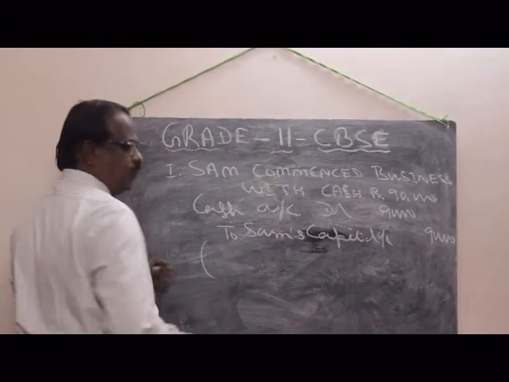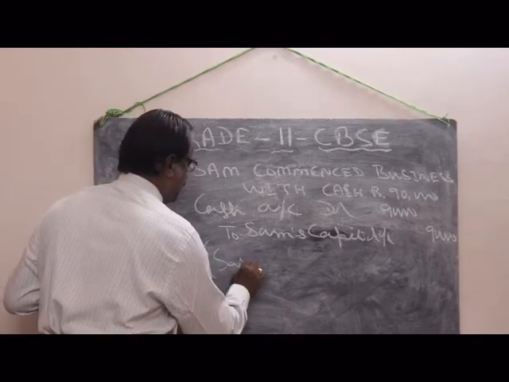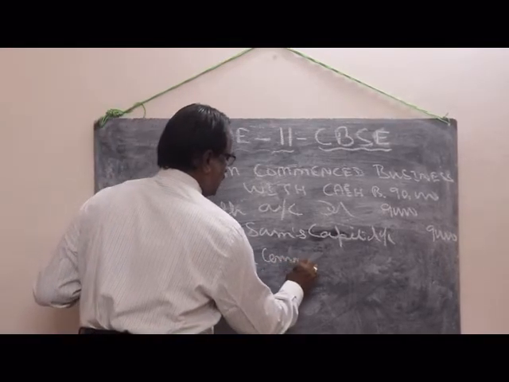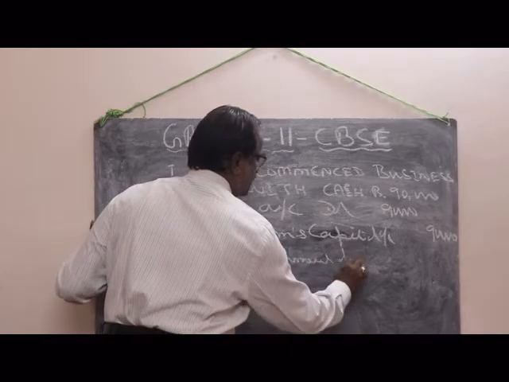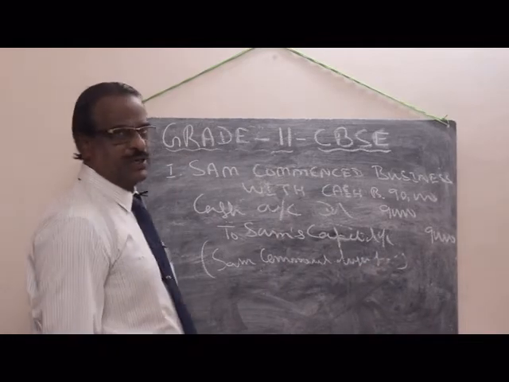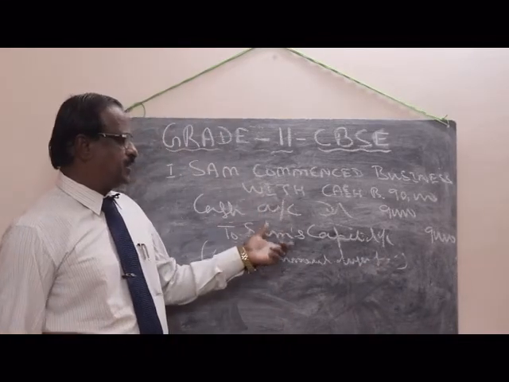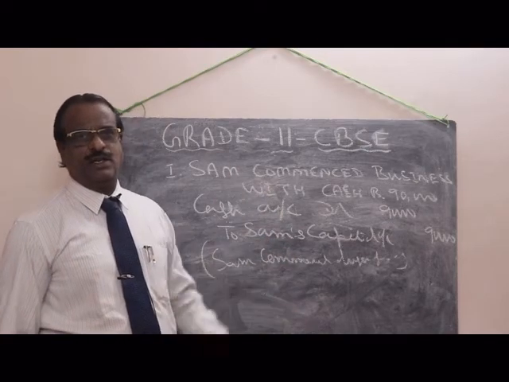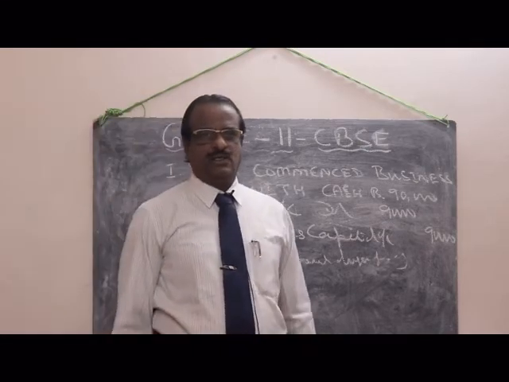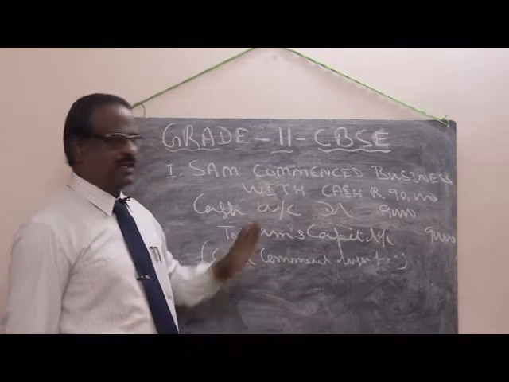Narration, if you want, you put being Sam commenced business for cash, or Sam contributed rupees 90,000. So this is a very important journal. This is the first journal entry in every sum. The first contribution amount is called capital.